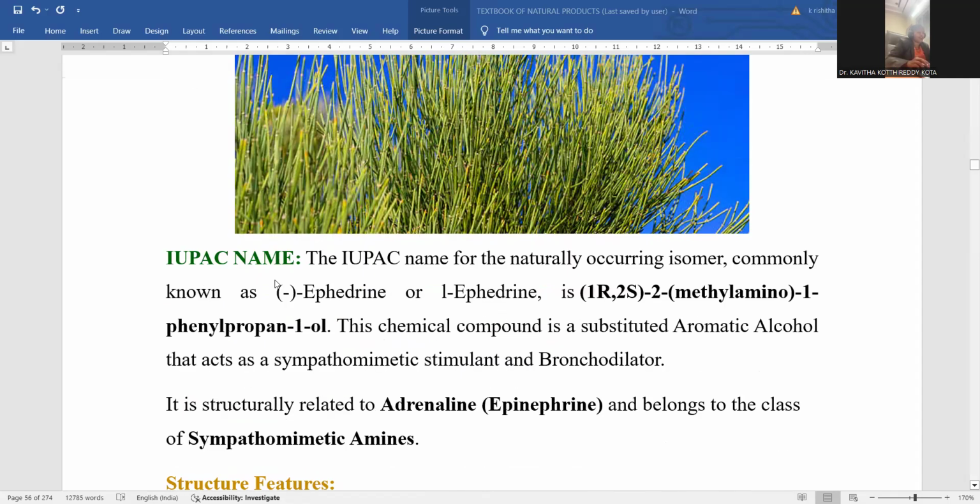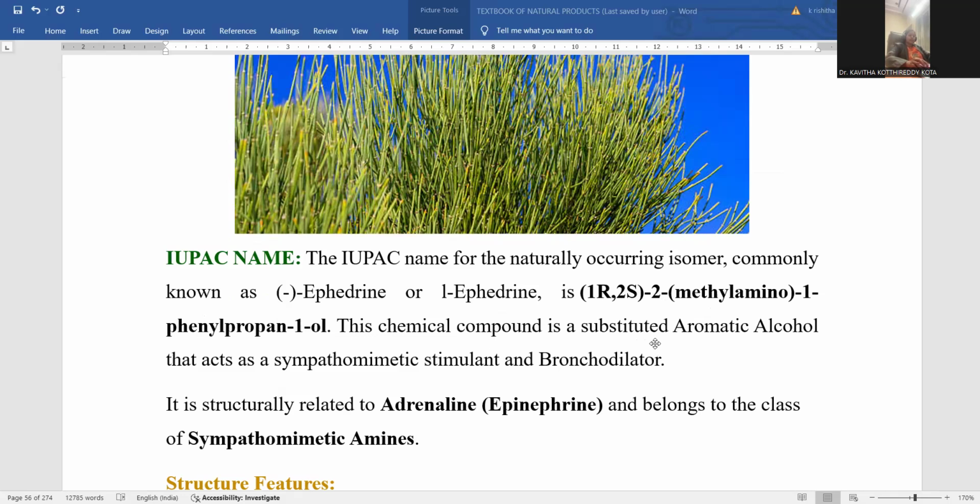If you want to know about the IUPAC nomenclature, IUPAC stands for International Union of Pure and Applied Chemistry. The IUPAC name of the naturally occurring isomer, commonly known as minus ephedrine or l-ephedrine, is (1R,2S)-2-methylamino-1-phenylpropan-1-ol. Let me repeat once again: (1R,2S)-2-methylamino-1-phenylpropan-1-ol is the IUPAC name of the compound.